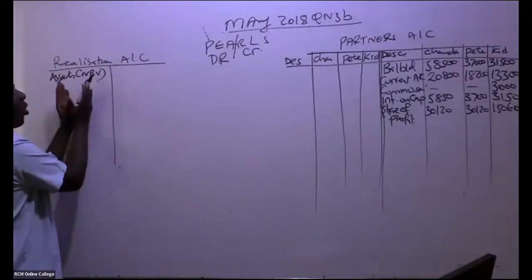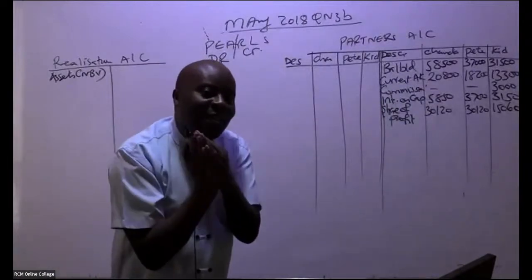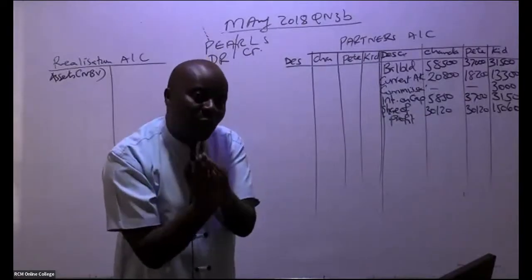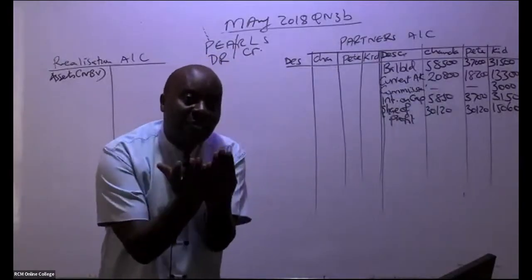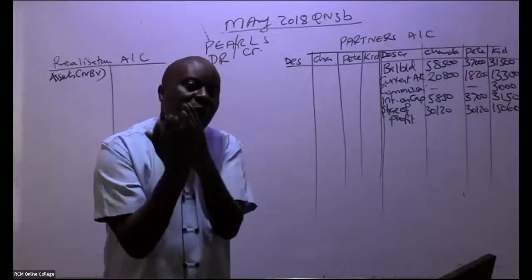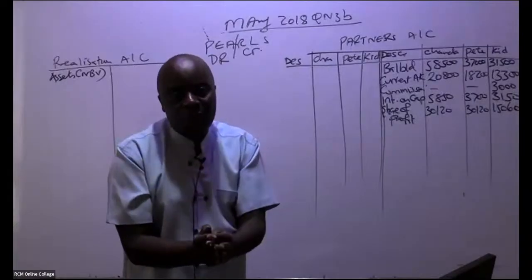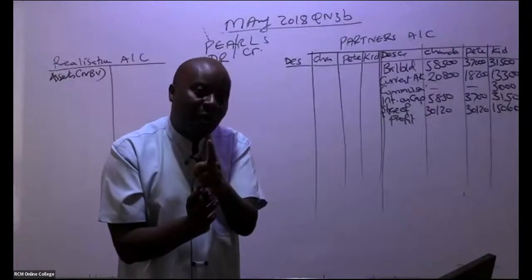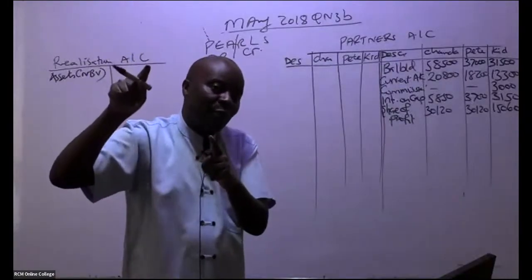Remember here, I'm still closing the partner's account. When we close the partner's account, partners will not take their assets for valuation. The person who will take the assets for valuation is the limited company. The limited company will receive those assets at market value, fair value. But whenever you're closing the partner's accounts, you're basically closing their trial balance figures. So whenever you're closing assets, you shall be debiting realization account, and then you credit the assets, and you're crediting those assets at net book value.